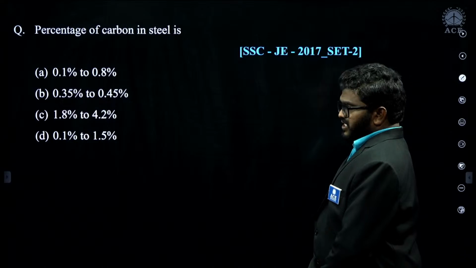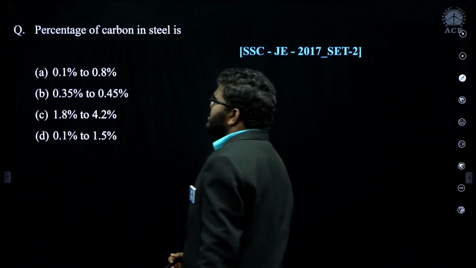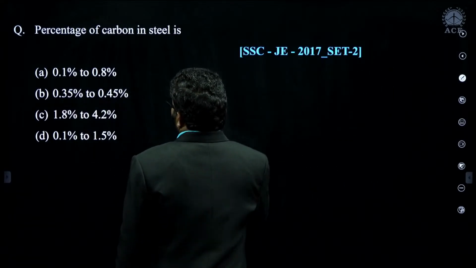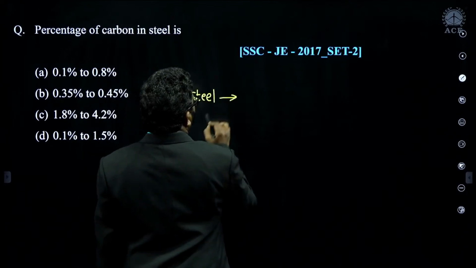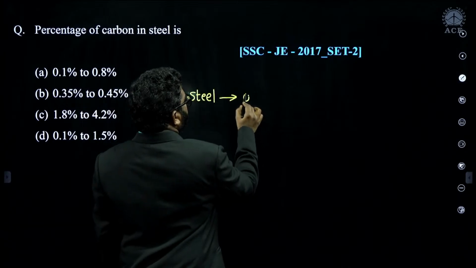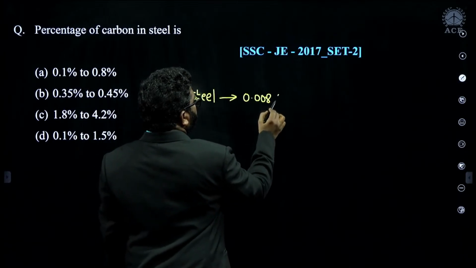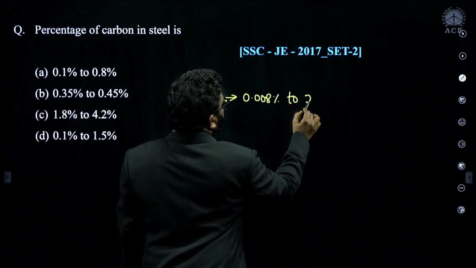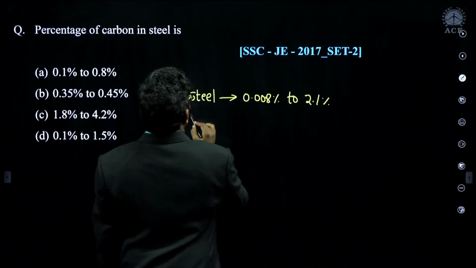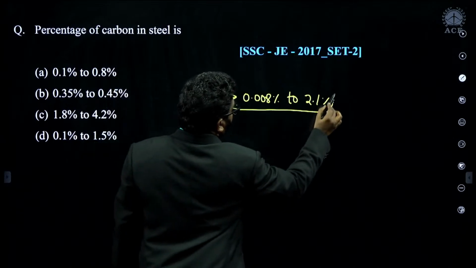Percentage of carbon in steel. Remember, steel is an iron carbon alloy with the carbon percentage 0.008% to 2.1%, as per the iron cementite phase diagram.